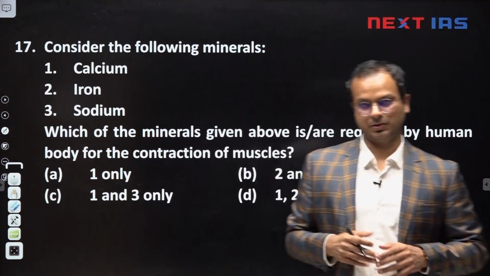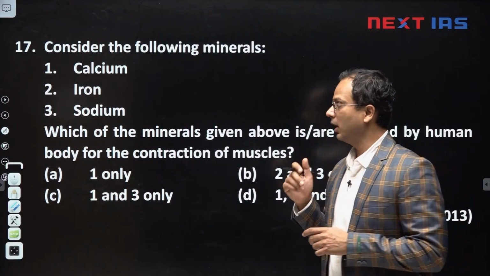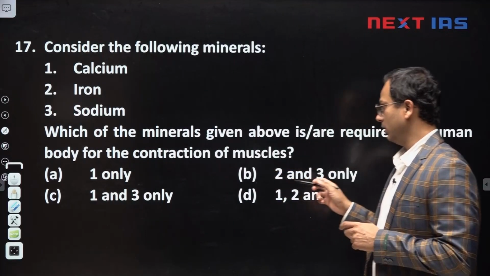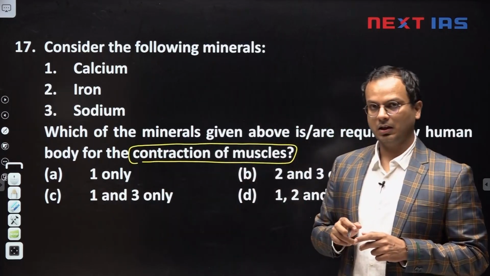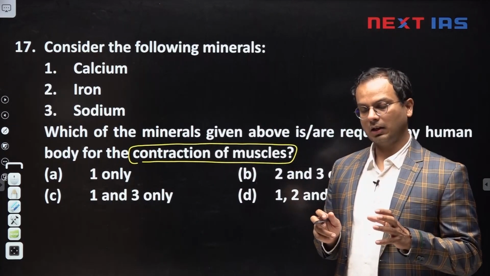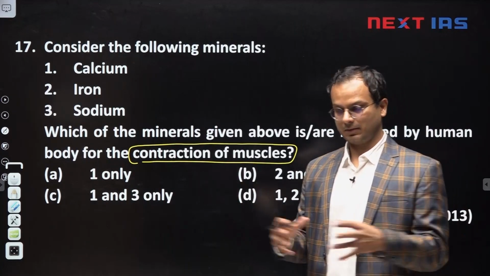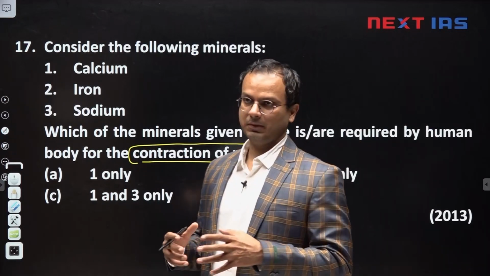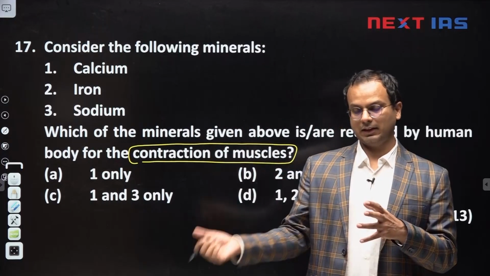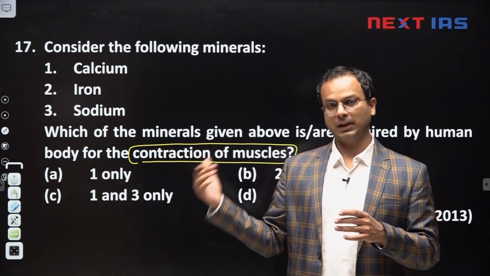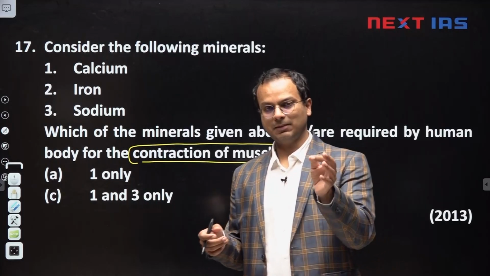This is a very interesting question. Generally UPSC does not ask this type of question, but it is very interesting. Which of the minerals are needed for contraction of the muscles? Our muscles are special cells in the body. They can contract and expand, and basically muscles can only contract. When they contract, this leads to the movement of the joints. But something must signal them to contract. That signal is sent by the brain.